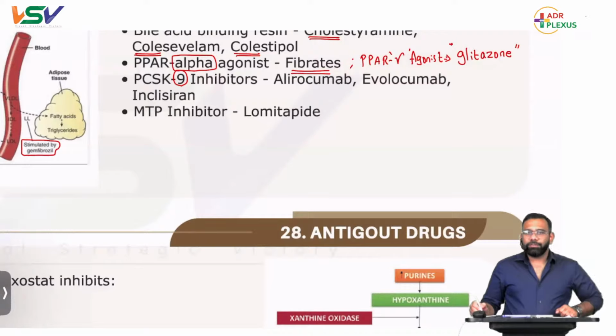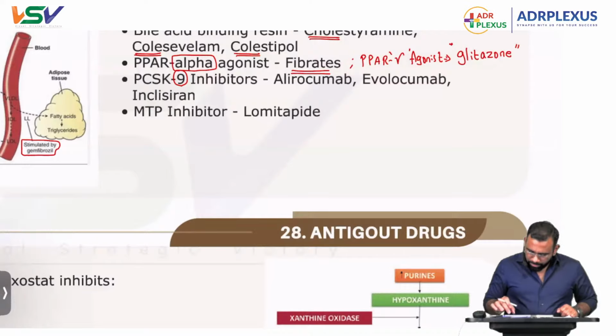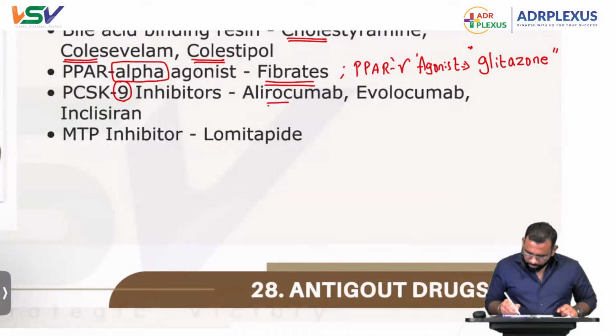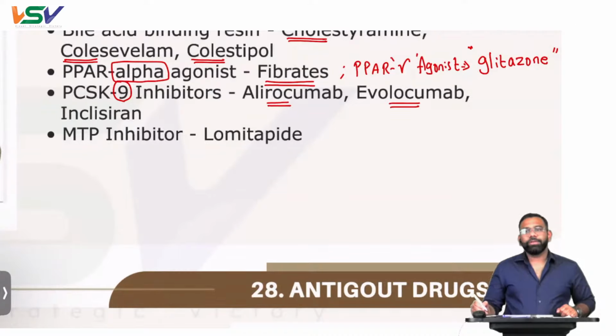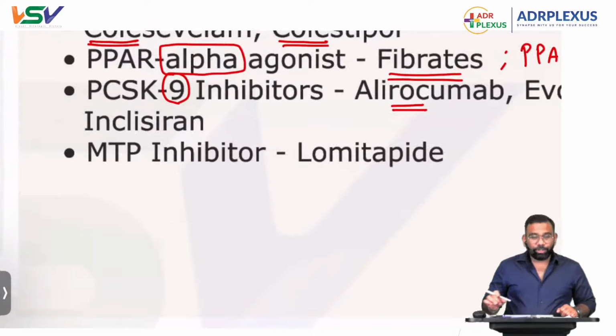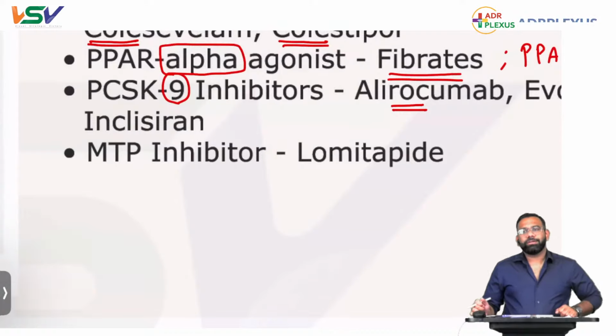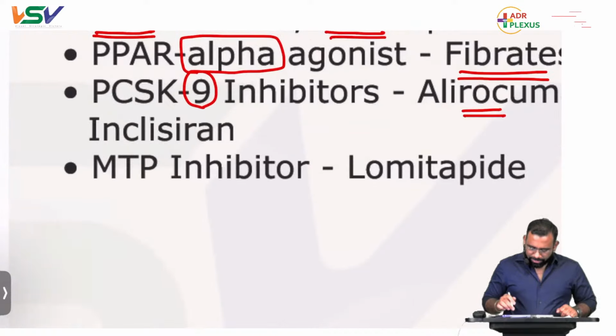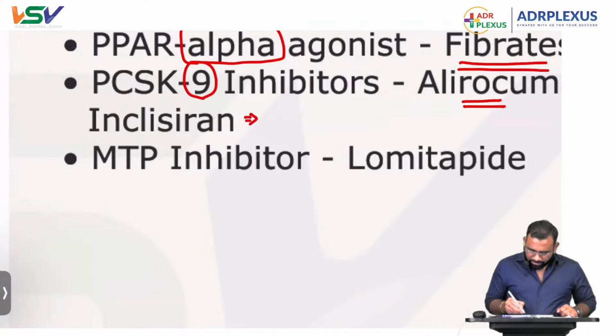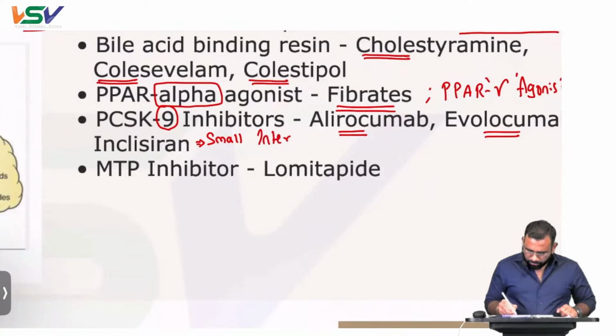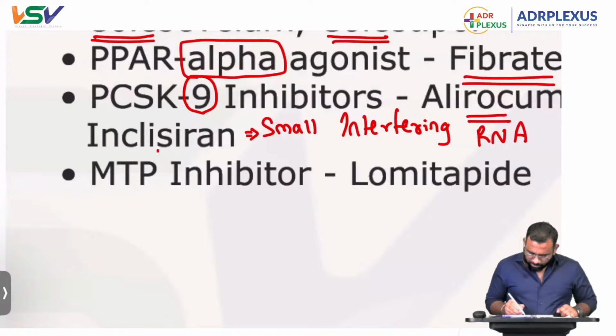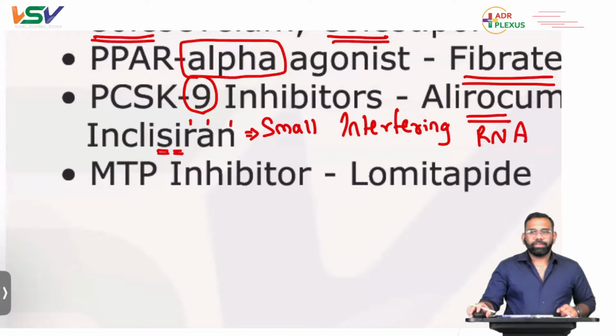Next one, very important, PCSK9 inhibitors. We have these two, and a recent one also. We have alirocumab and evolocumab. These are the monoclonal antibodies. Yes, inclisiran, fantastic, Hariharan. There is a newer one, inclisiran, might be expected for your next coming INICET exam. What is this inclisiran? It is a small interfering RNA. The name itself says it is a small interfering RNA.